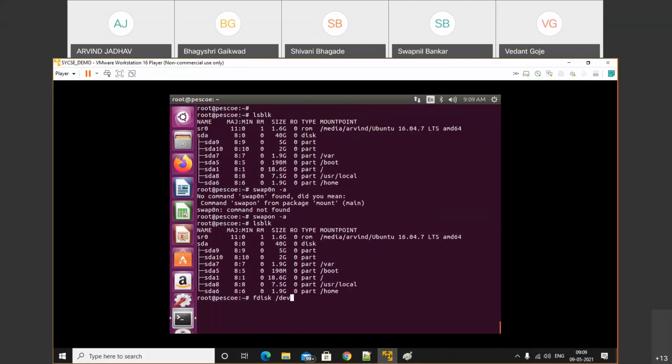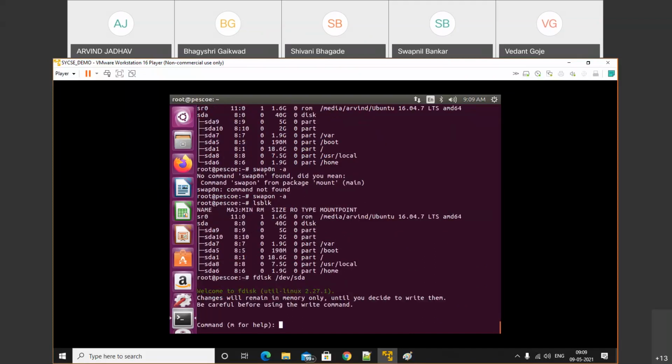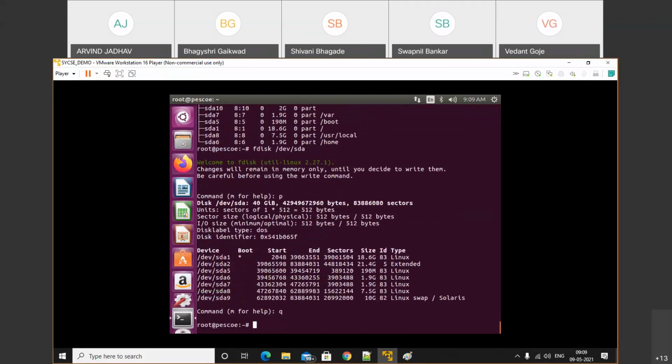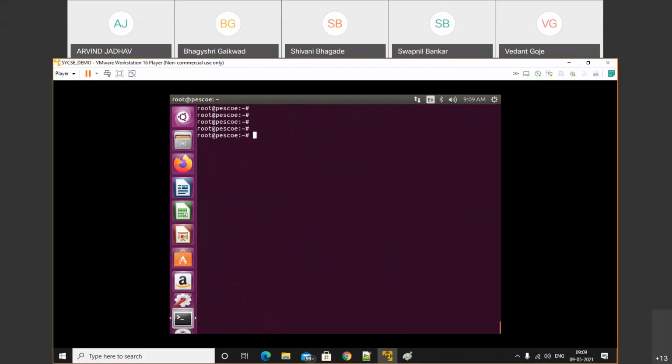/dev/sda, given partition. Swap /dev/sda9. Get that partition. Go to the first tab.